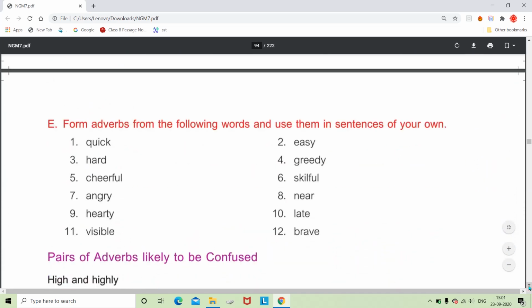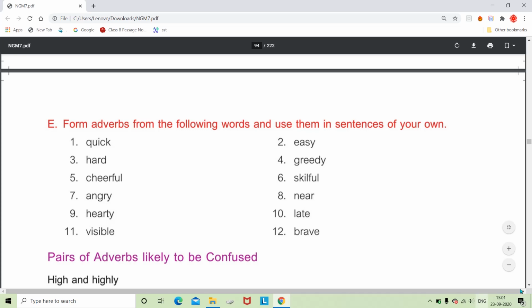Now we have exercise E, where we have to form adverbs from the following words and use them in sentences. It is your choice whatever type of sentences you want to make. It is up to the student or the writer. There is no compulsion. The answers may vary. You can frame the sentence any way you like.